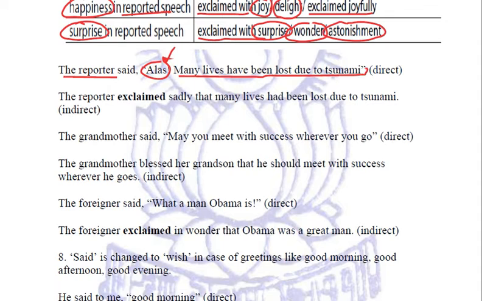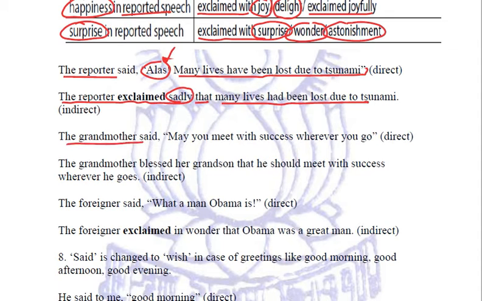So while converting into indirect speech, we will specify this emotion, that the reporter exclaimed sorrowfully, the reporter exclaimed sadly, the reporter exclaimed with sorrow, the reporter exclaimed with sadness, that many lives had been lost due to tsunami. Let us see the next example.